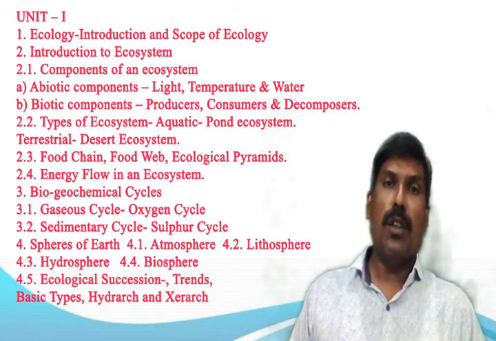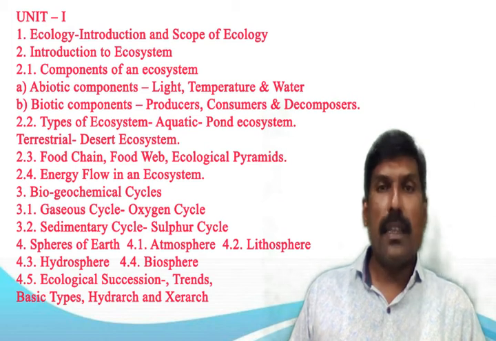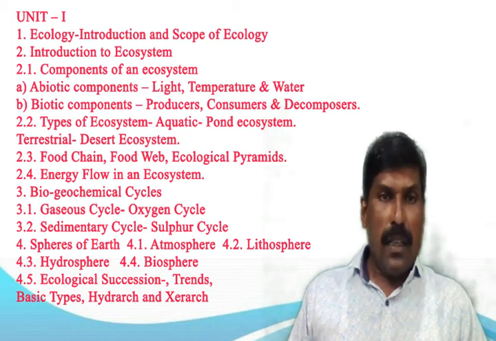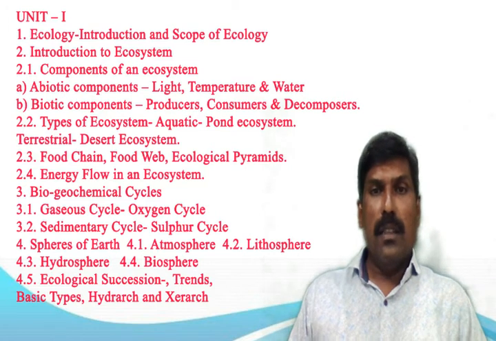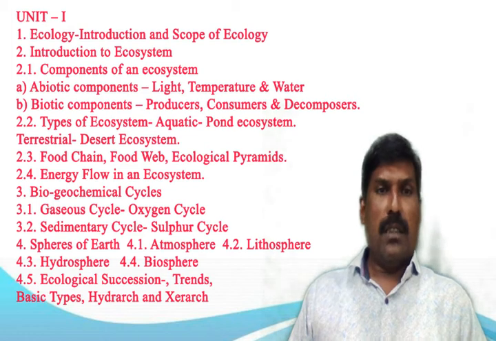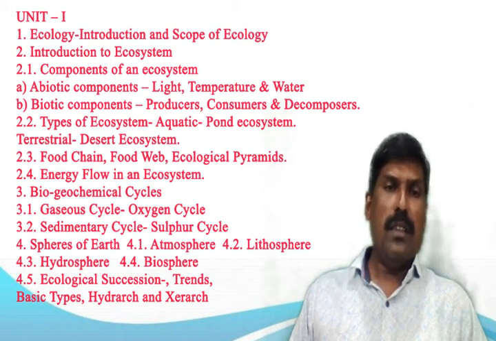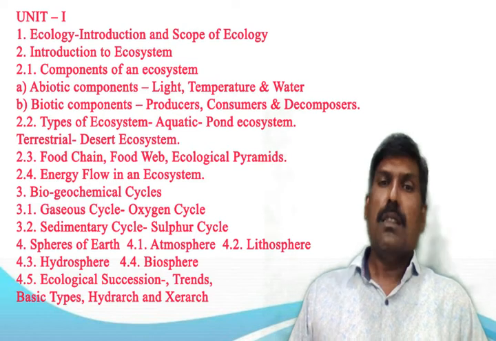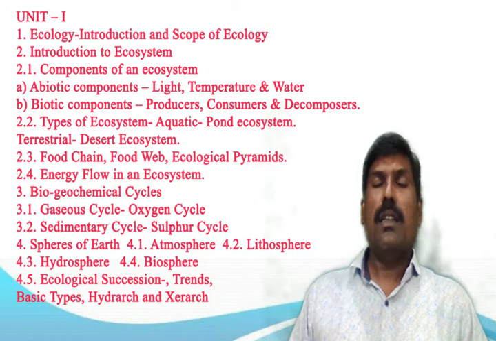The basic types of ecological succession are primary succession, secondary succession, and cyclic succession. Hydrarch is the next point: plant succession starting on relatively shallow water such as ponds and lakes and culminating in a mature forest. Then xerarch: succession of ecological communities originated in extremely dry situations such as sand deserts, sand dunes, salt deserts, rock deserts, etc.